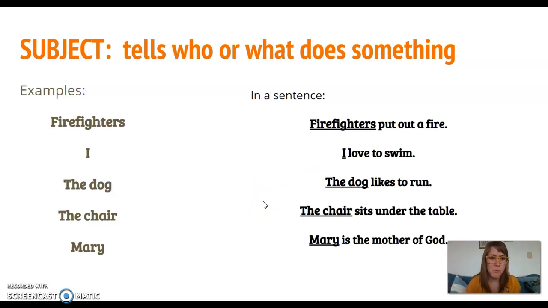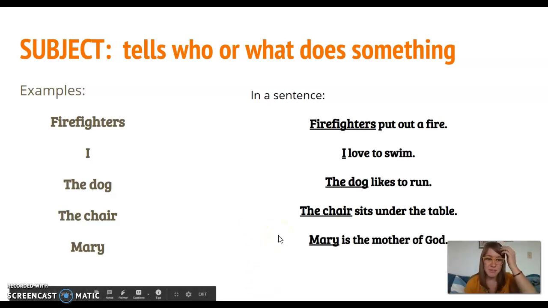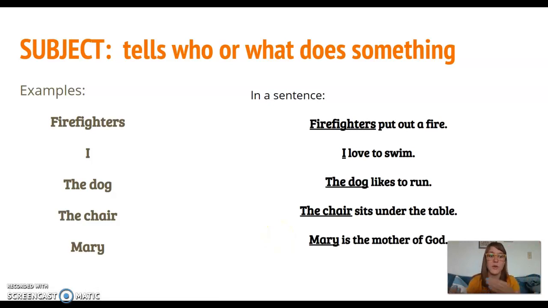The chair sits under the table. Who sits under the table? What sits under the table? The chair. And Mary is the mother of God. Mary is the subject here because, who? She's the one who is or does something.